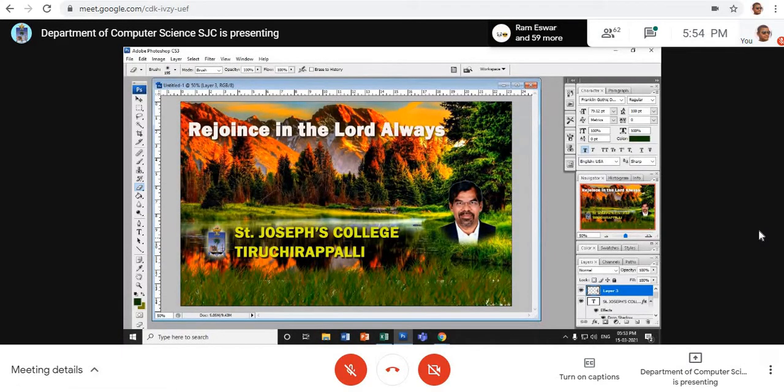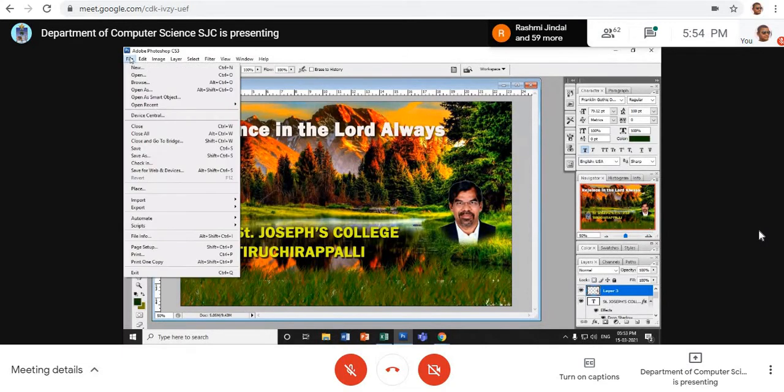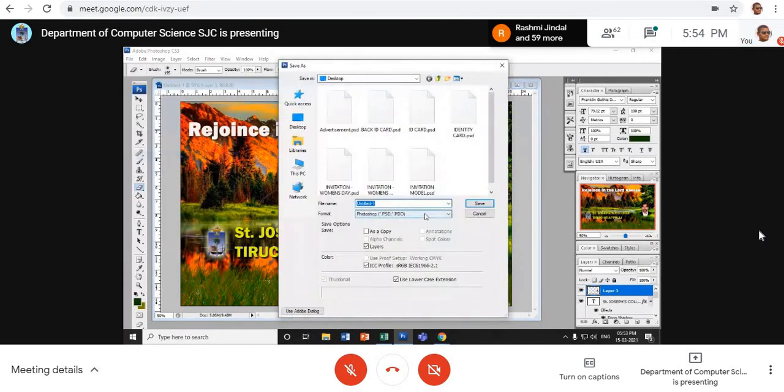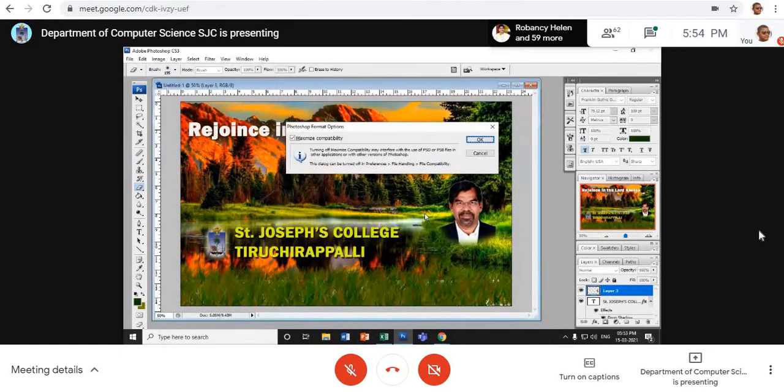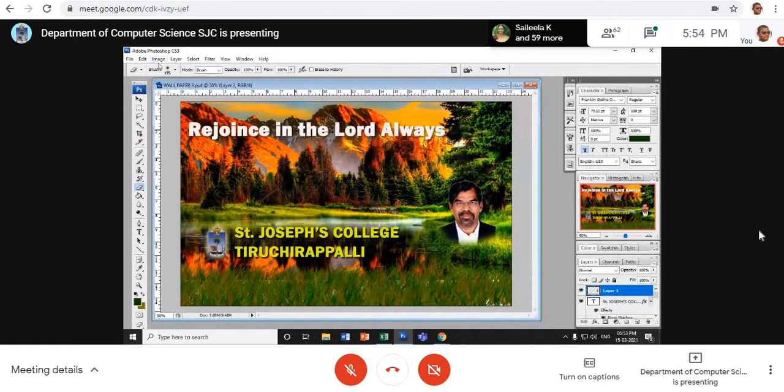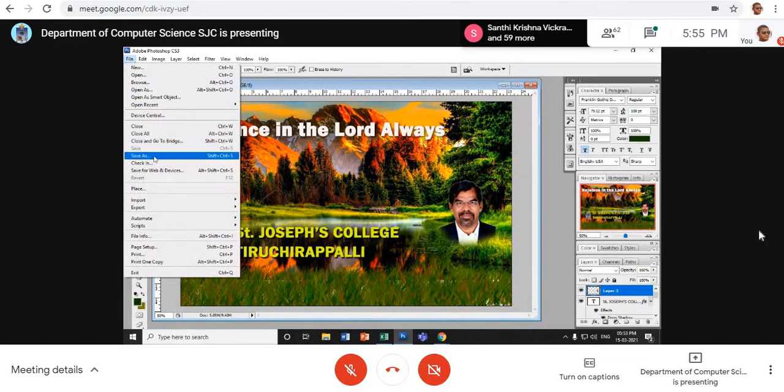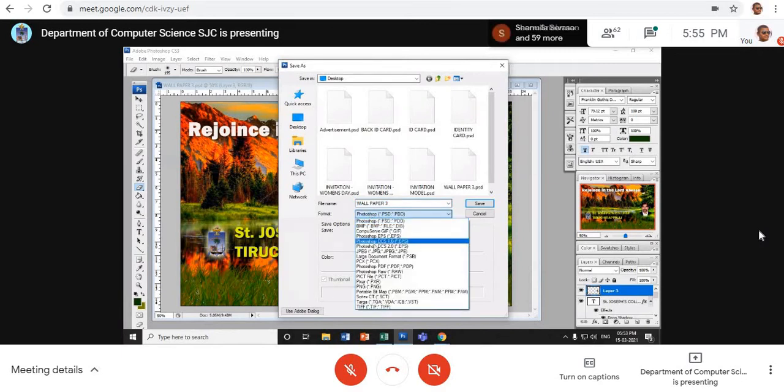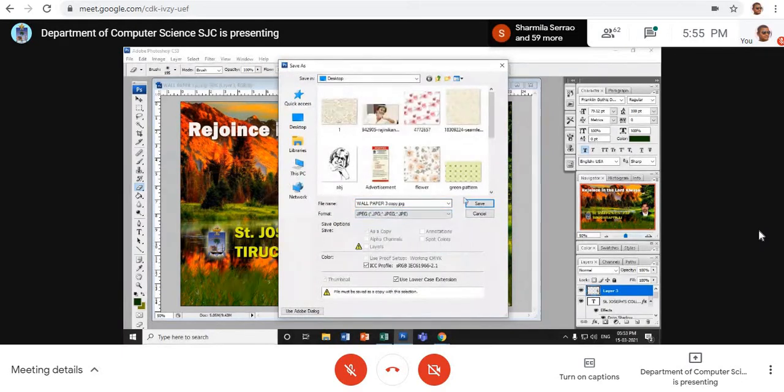If you want to give a name and things like that, you can give it here also. After editing, I go to File, Save As, and save it as wallpaper 3. Usually by default we save it as a Photoshop file because we can edit it next time. And the image that we want to keep at the back or at the desktop should be saved in JPEG. Just go to File, Save As, and format should be JPEG. Click here, press Save.